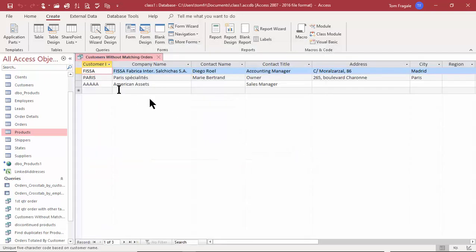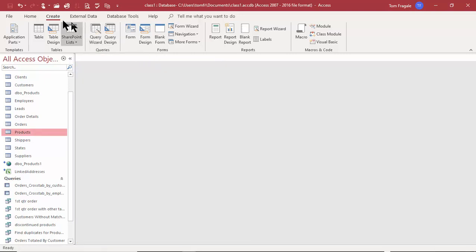And it turns out there's actually 3 different customers in the customers table that don't have a matching order in the orders table. Here's the one that we added actually in the tables course. So I did not add an order for that customer, and that makes sense. That's a customer without a matching order.